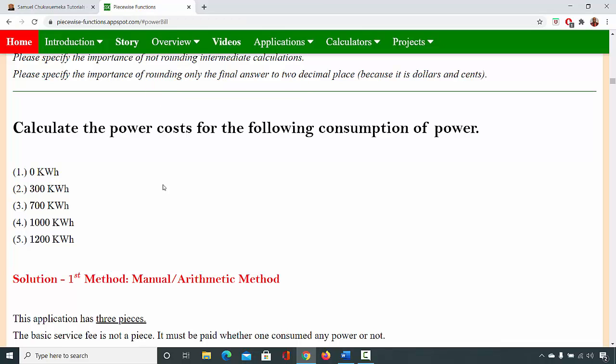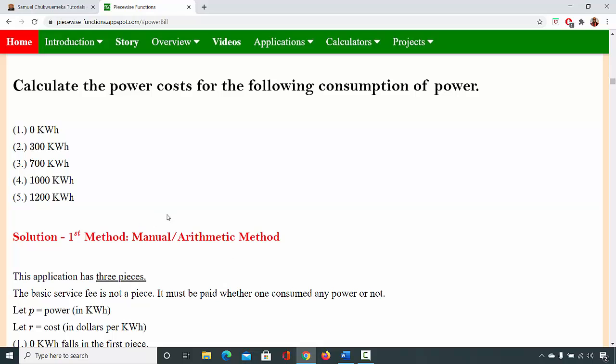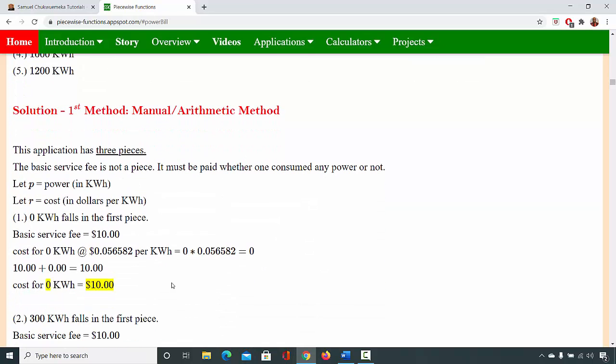So we're going to find the cost for a resident that consumes this amount of power in a month. We are going to first solve it by a manual method or arithmetic method. Then we now solve it algebraically by piecewise function method.